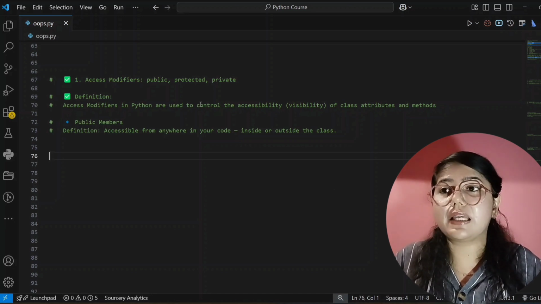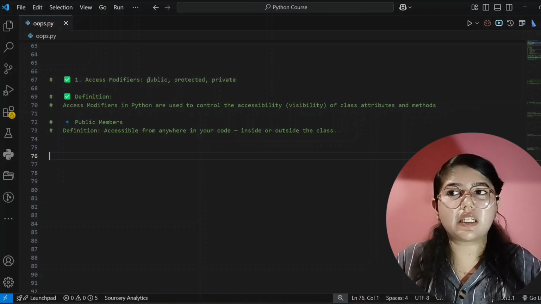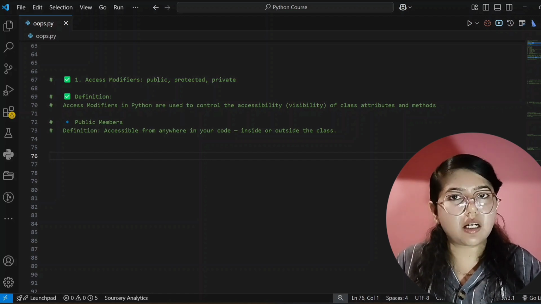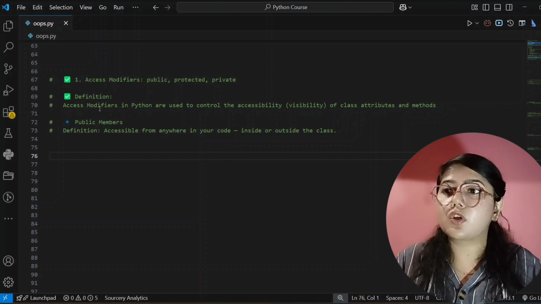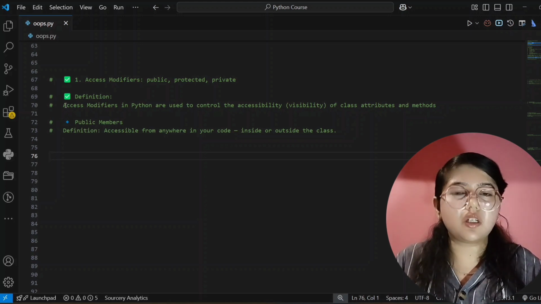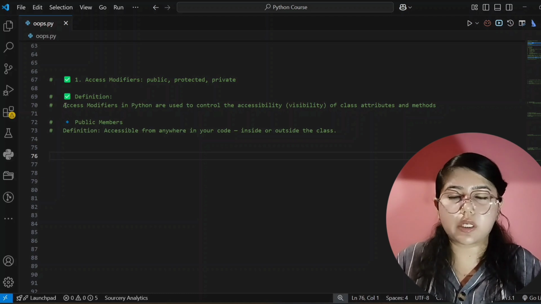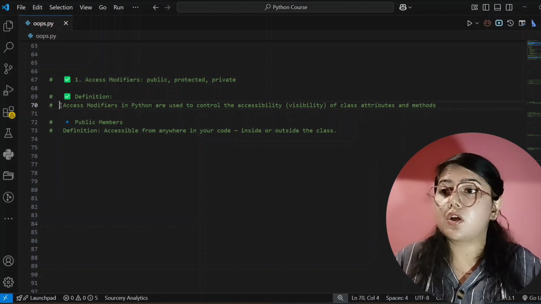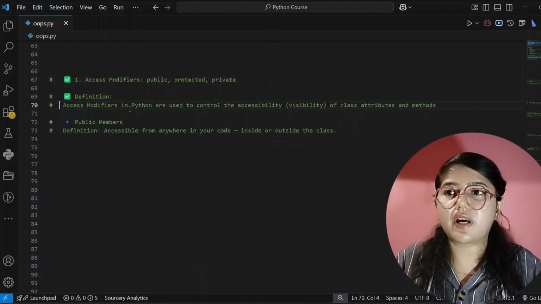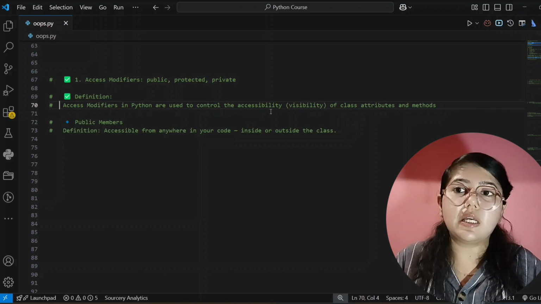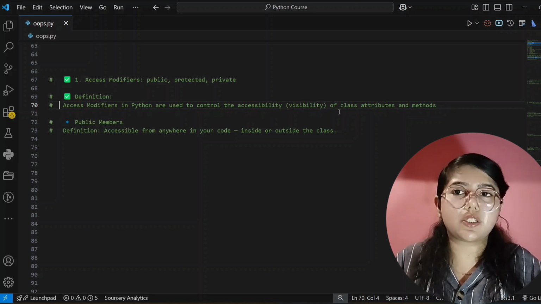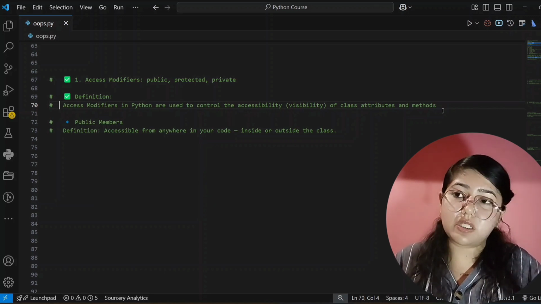There are three types of access modifiers in OOPS, and that is public, protected and private. I will explain these one by one. I have written each and every definition here. You can make notes for them, or you can take a screenshot, as you wish. The definition: access modifiers in Python are used to control the accessibility or the visibility of class attributes and methods, right?